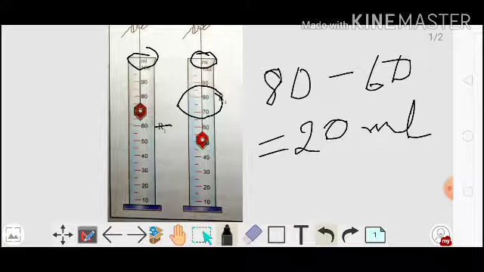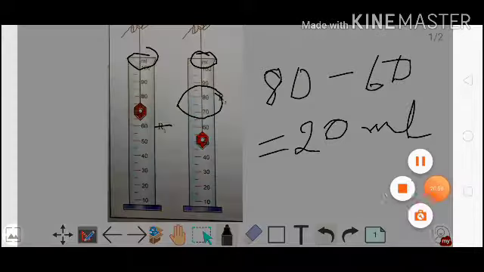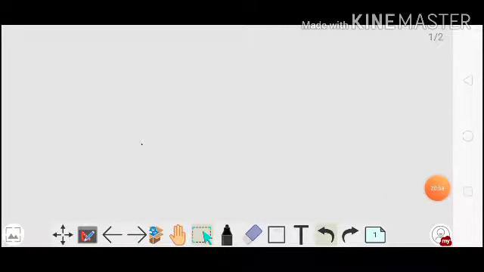Okay, so this is the method that we follow to measure the volume of an irregular solid, or a solid having no fixed geometrical shape. Another thing that we use to measure the volume of an irregular solid, whenever the solid is too large, a little bit bigger, is an overflow jar. So an overflow jar looks something like this.